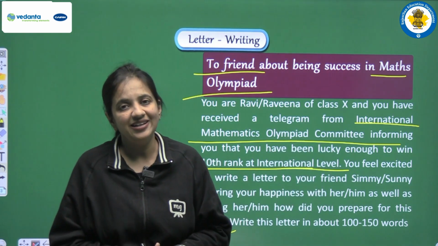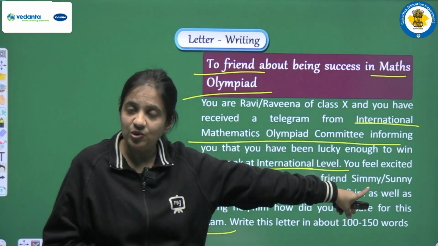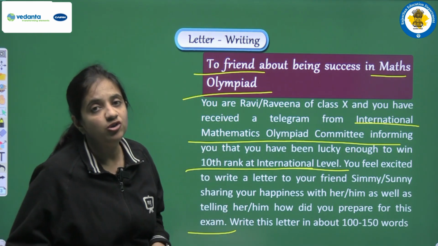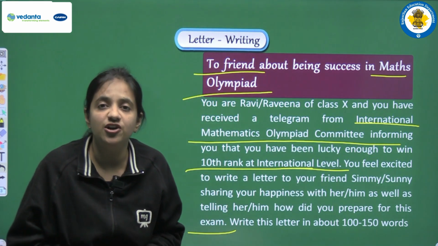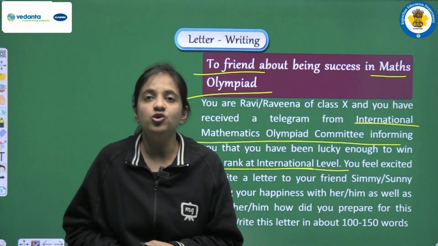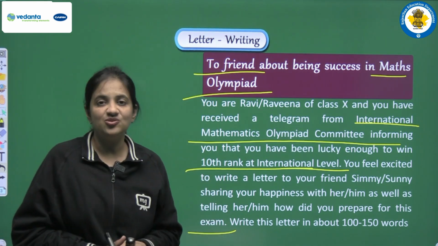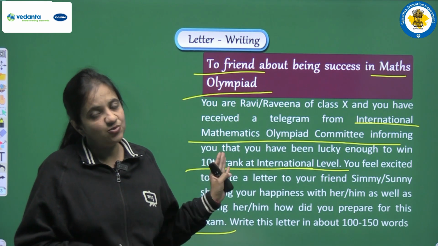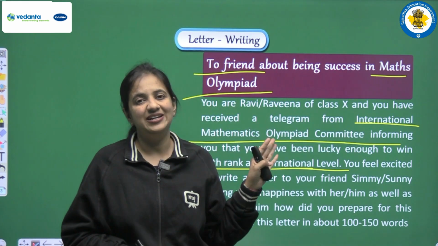Okay, so in this manner we have to cover all these points that are given to us, and yes, we have to use the names that are given to us. So students, be very careful, you have to read the entire question very carefully, and then you have to use the same names that are given to you, because if a name is not given, then you can write any name. But if the name, or we can say if the address, is given in the question, then you have to use all those details only, then only you will be able to get good marks. Okay, so here we have to use our name and the name of our friend also. So in this way we have to cover all those points, we have to take these names only, and then we have to write a perfect letter.